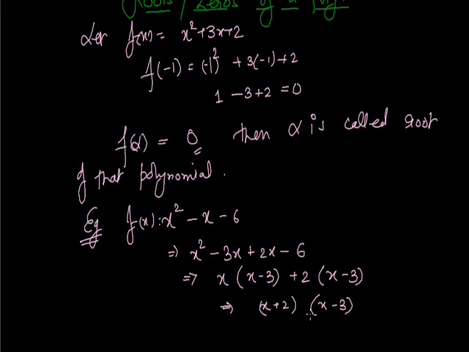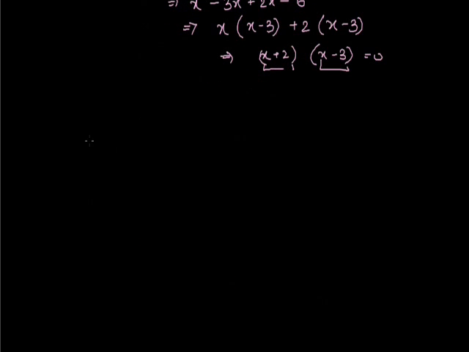So f(x) is a polynomial whose two factors are x plus 2 and x minus 3. On equating it to 0, we are having two values for x. Let x plus 2 equal 0 and x minus 3 equal 0. This is only possible when one of the factors is equal to 0.